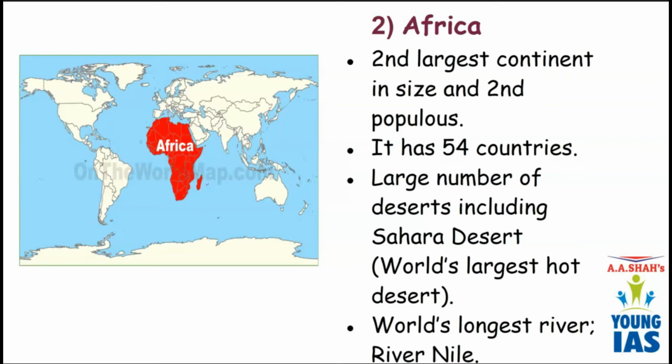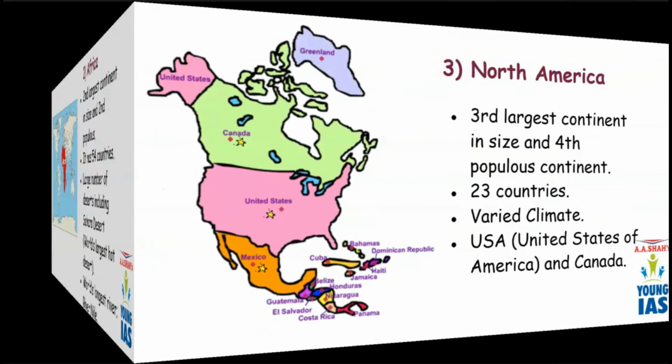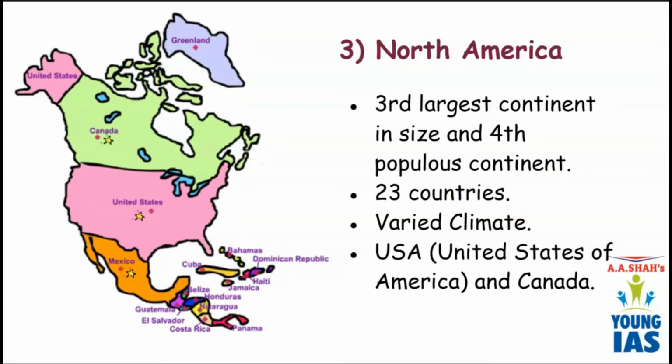So, our next continent is North America. North America is the third largest continent in size. North America lies on the northern side, so it got the name North America. It is in the northern hemisphere. In North America there are two major countries, Canada and USA.